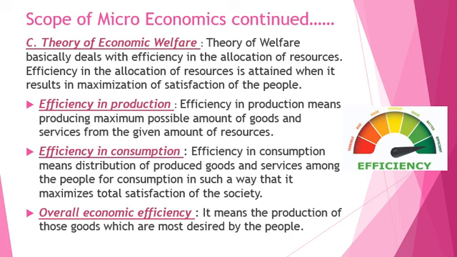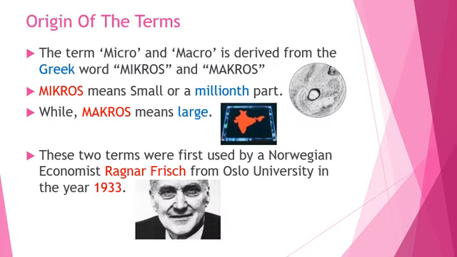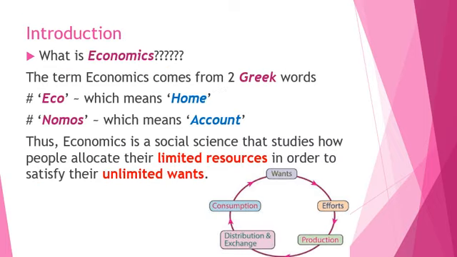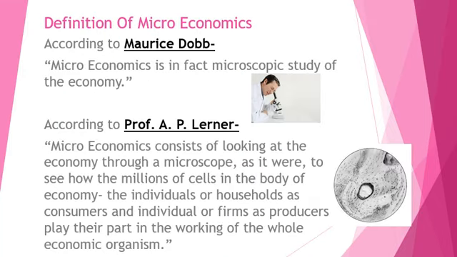It is a social science which helps us to understand that our resources are limited and our wants are unlimited. And in order to fulfil these unlimited wants, how are we going to allocate our resources is what is economics, correct? Now, moving back to our theory of economic welfare.